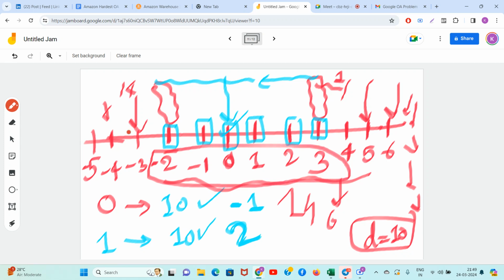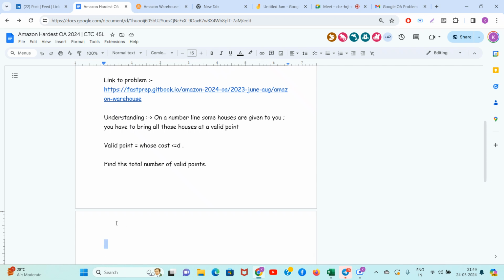Okay. So if I give you a test case where the two items are at minus 2 and another one is at 3, and I give you a D of 10, then which are the valid elements, guys? Valid ones are 5, 6 valid points. Those points are from which range, guys? Minus 2 till 3. Okay.